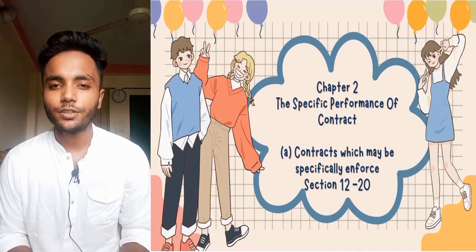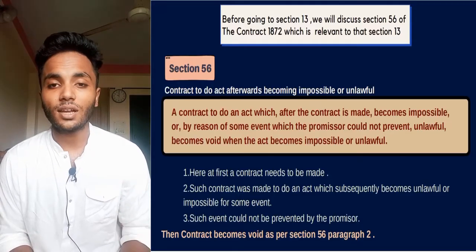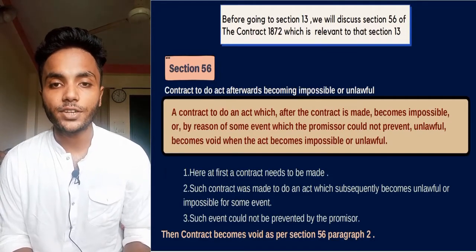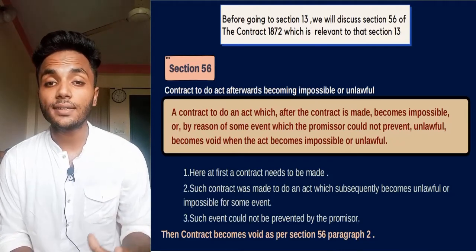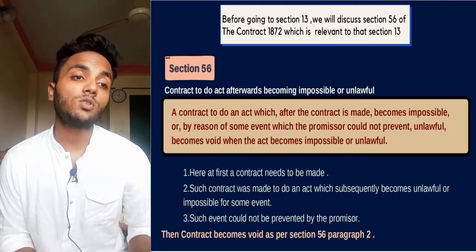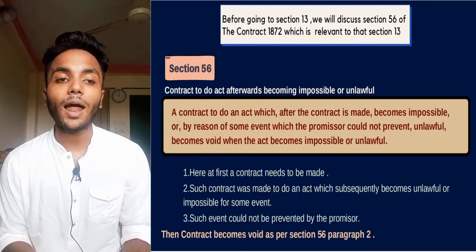In our previous video, we discussed section 12. In this video, we will discuss section 13. Before going to section 13, we will discuss section 56 of the Contract Act 1872, which is relevant to that section. Section 56 is basically talking about a contract to do an act afterwards becoming impossible or unlawful.